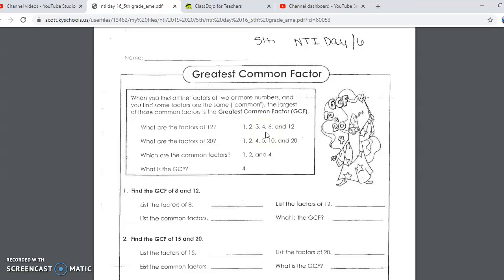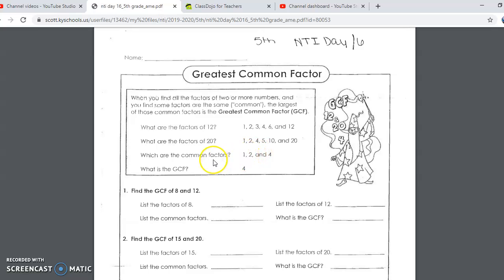You may have done a factor rainbow for these. Some people have also done factor trees that I've heard of. Then if our second number they want us to compare is 20, I could have 1 and 20 because they multiply together for 20, 2 and 10, same thing, and then 4 and 5. Now you aren't going to write the numbers twice. Like if I have 1 and 20, I wouldn't then write 20 and 1, a flip-flop. Just write the number once, that way you're not getting yourself confused.